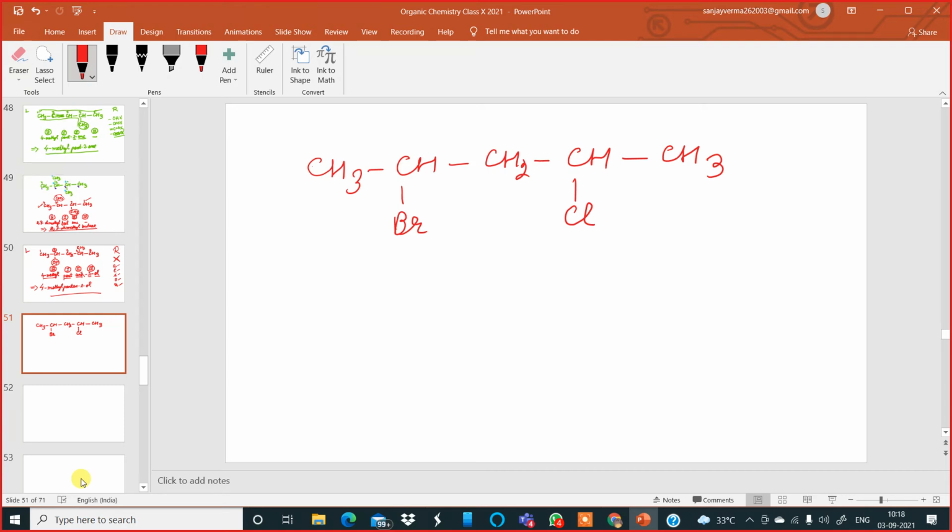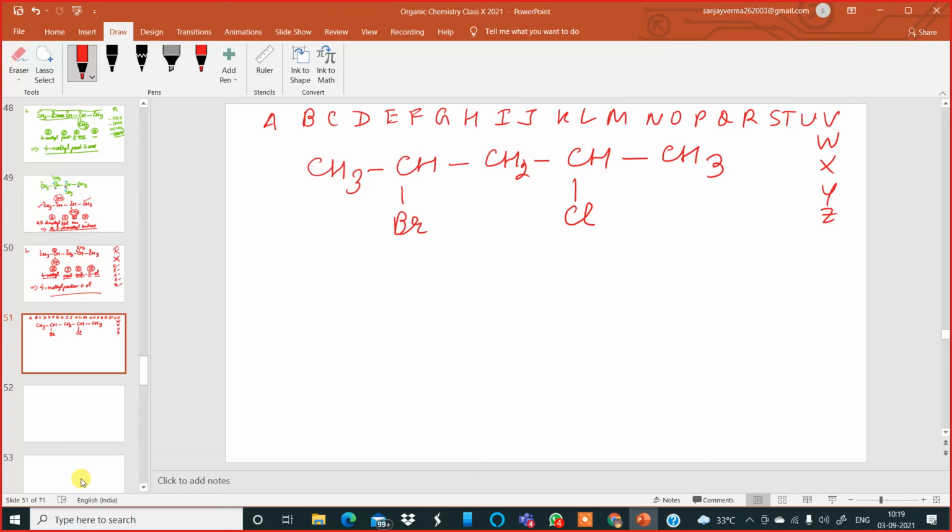Now, how many carbon atoms in the straight chain? 5. Correct: 1, 2, 3, 4, 5. Now, from which end will you number? From bromine. Bromine is biggest, but chlorine has a big shell. So from bromine.